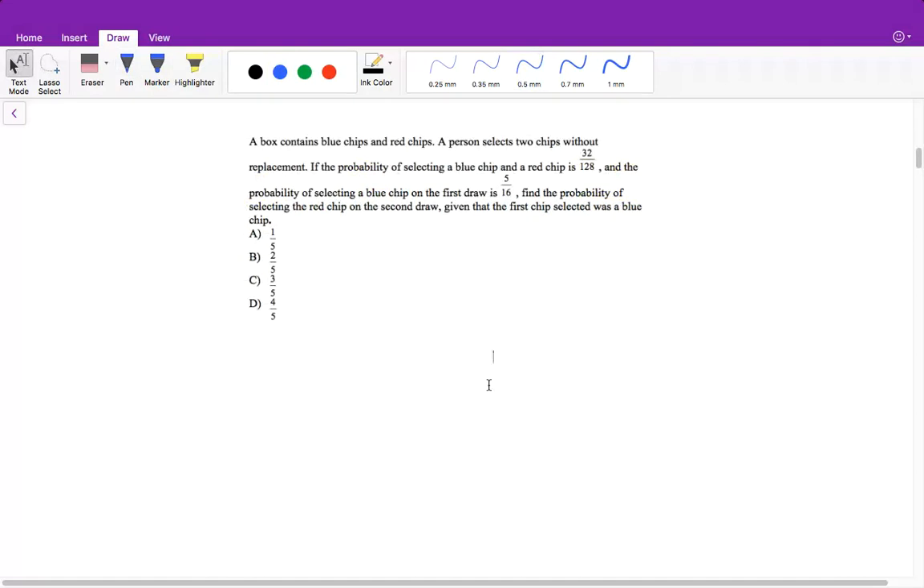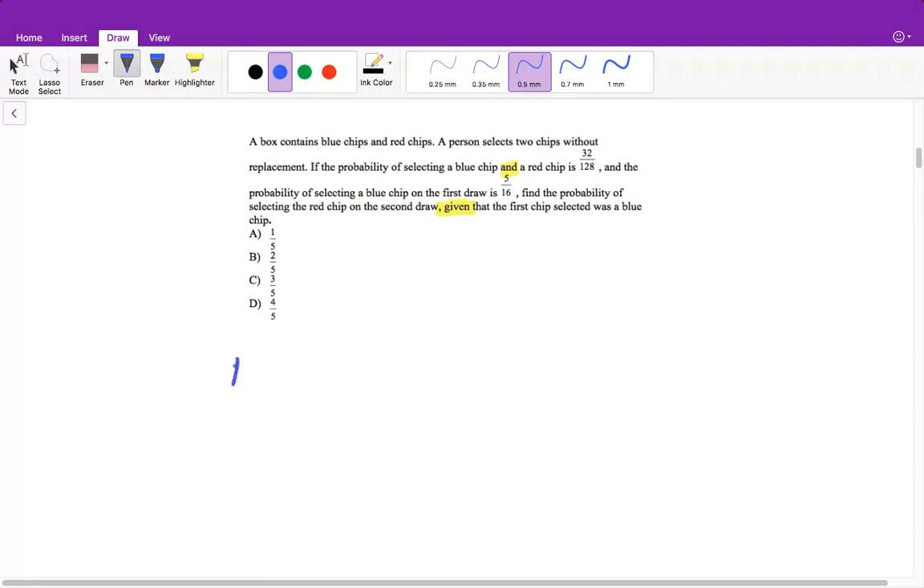All right, the next one says a box contains blue chips and red chips. The person selects 2 chips without replacement. If the probability of selecting a blue chip and a red chip is 32 out of 128, and the probability of selecting a blue chip on the first draw is 5 out of 16, find the probability of selecting the red chip on the second draw given that the first chip selected was a blue chip.